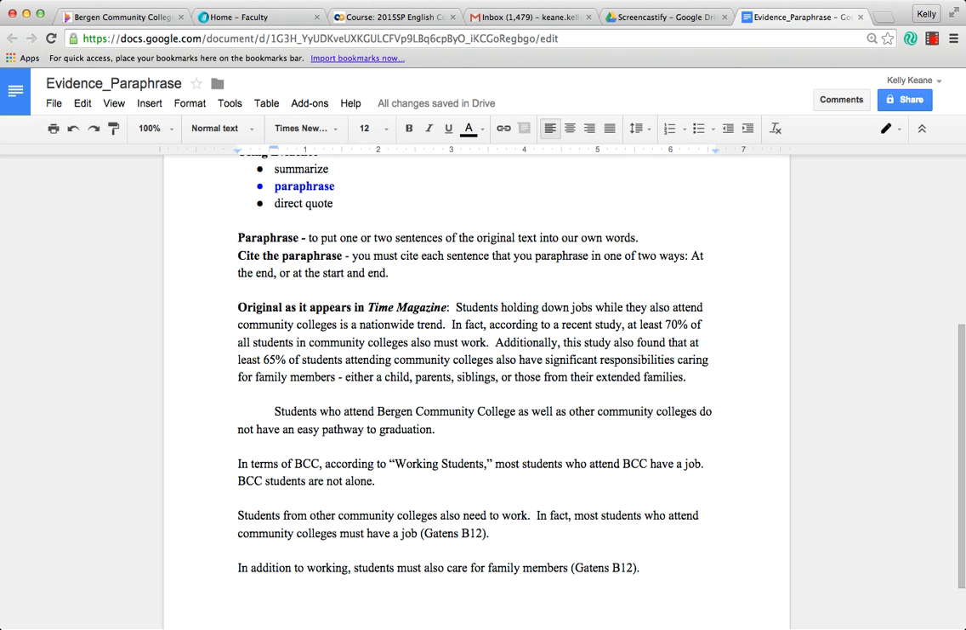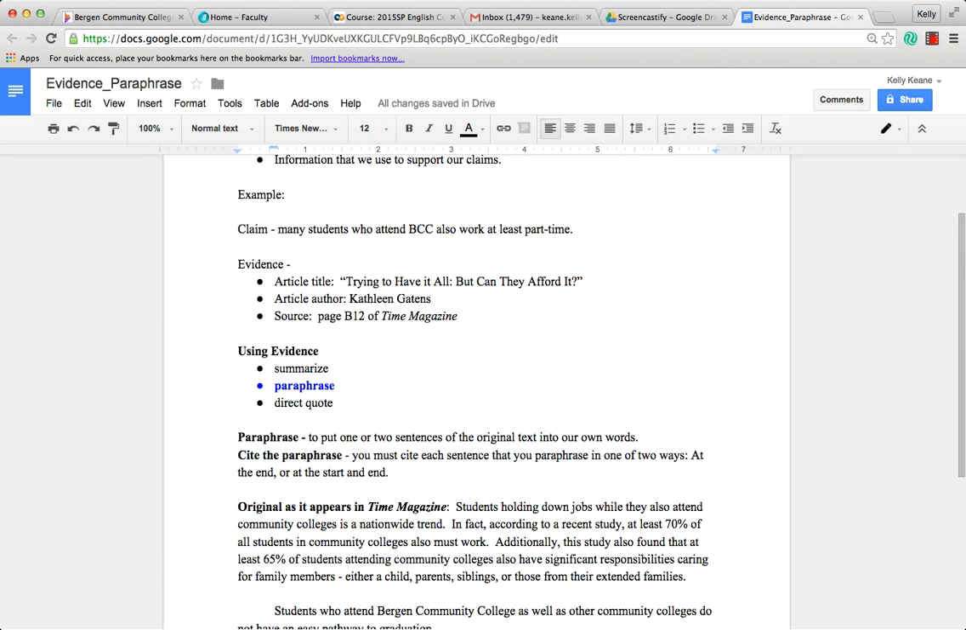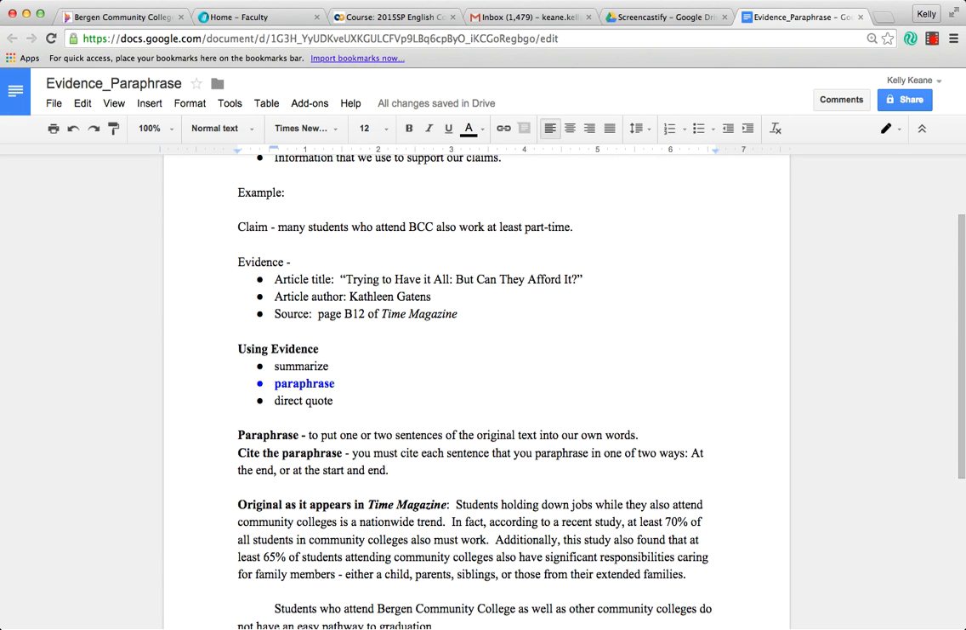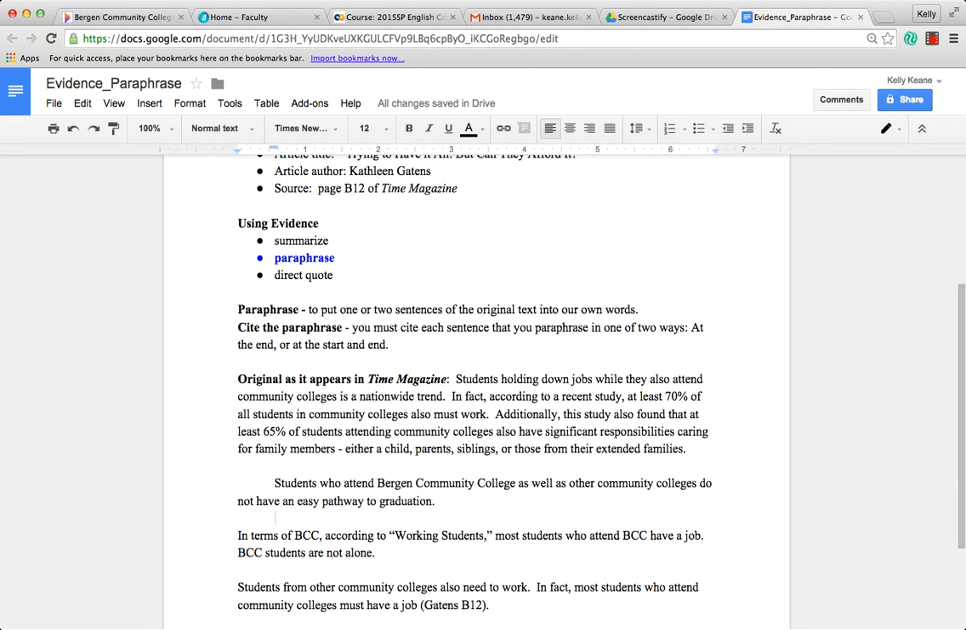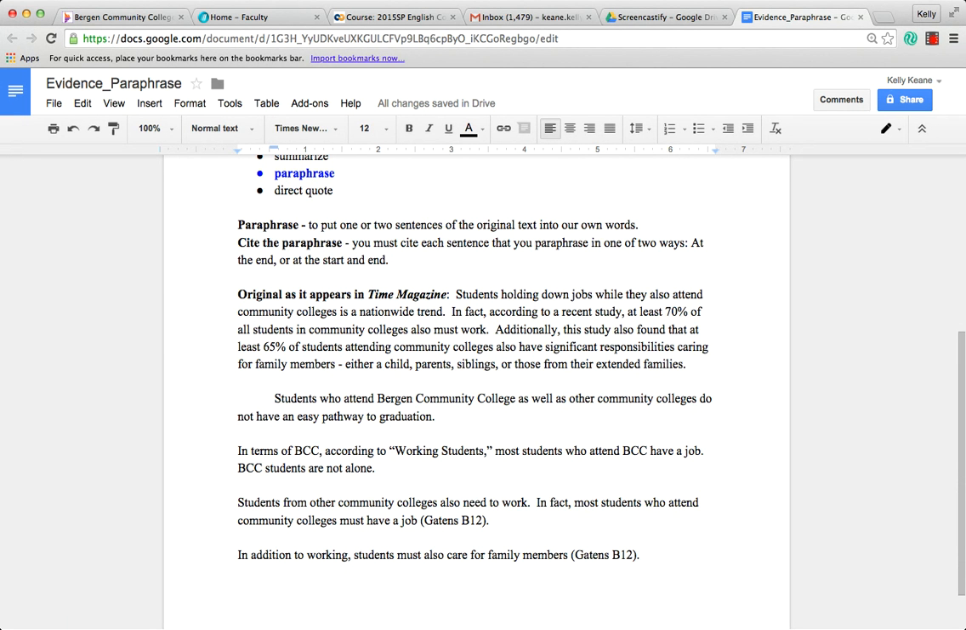Wow, that's some pretty good information to support our original claim that many students who attend BCC also work at least part-time. But now, let's say we're writing one of the example paragraphs. So we're not in the introduction, we're in those main body paragraphs, and we have a topic sentence. Here is our topic sentence: Students who attend Bergen Community College, as well as other community colleges, do not have an easy pathway to graduation. So that's the claim that we want to make.